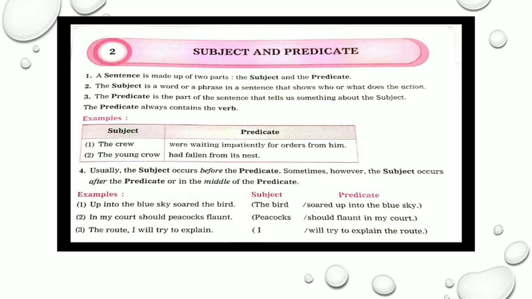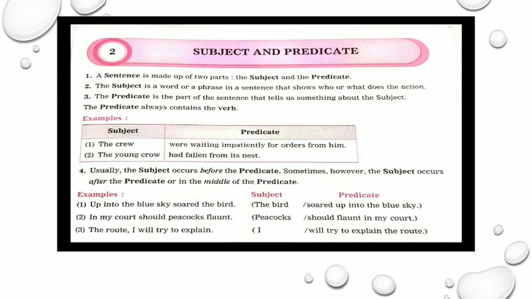Now, given here is the meaning or the definition. The sentence is made up of two parts: subject and predicate, as explained earlier. The subject is the word or phrase in a sentence that shows who or what does the action.